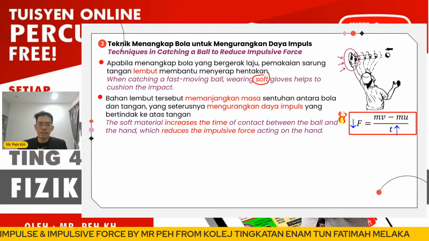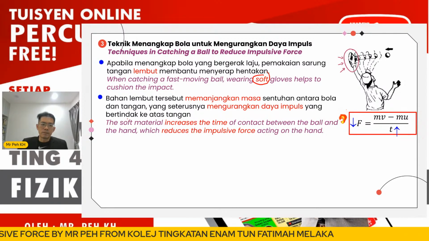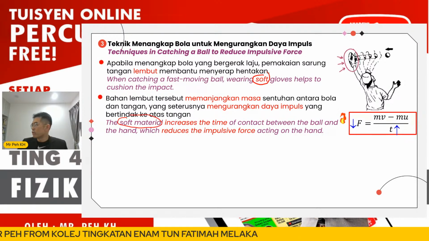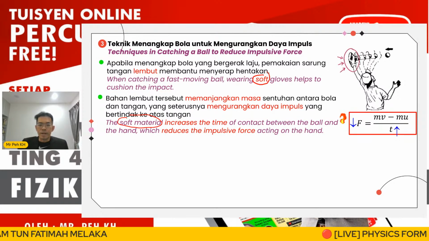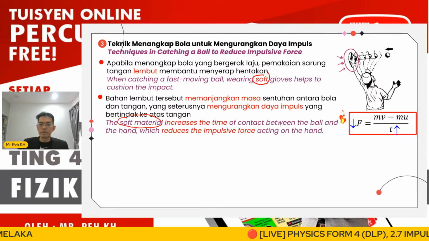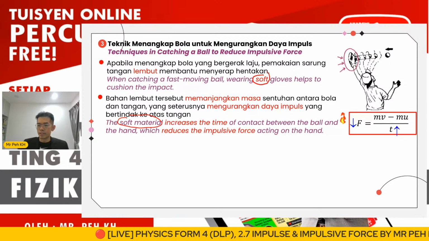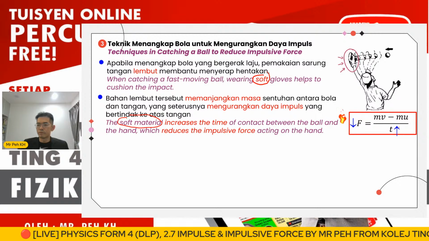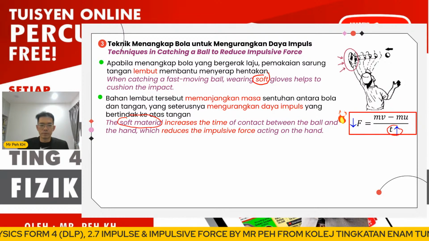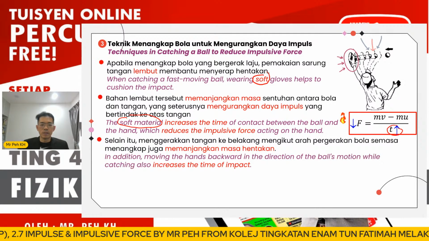Secondly, we discuss the material type, which is soft, and this may increase the time of impact, t, between the contact of the ball and the hand, so this may decrease the impulsive force. Again, we apply the same equation.